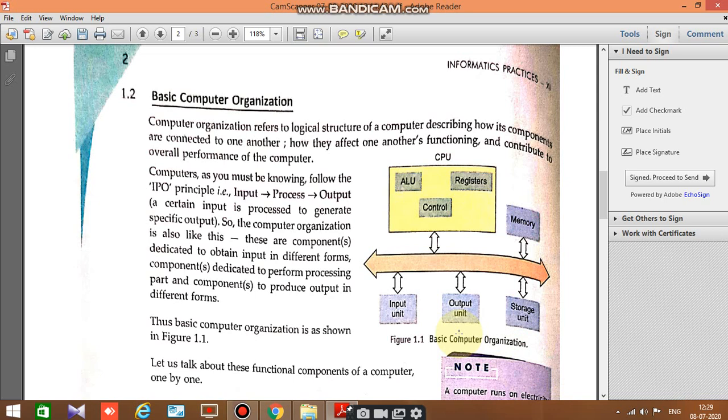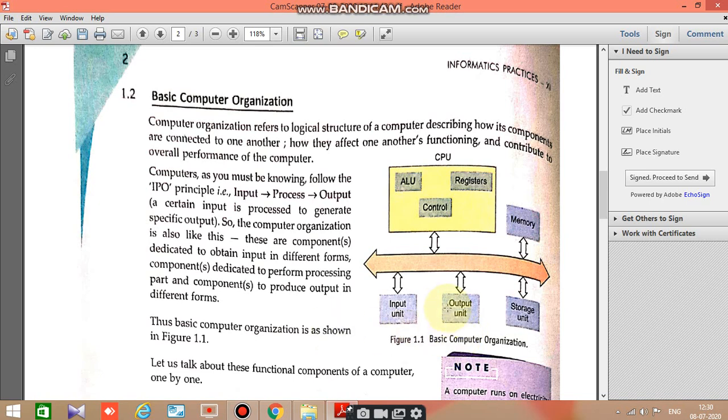And output device displays the information in meaningful form, and it can be either in the form of soft copy or hard copy. Soft copy means when it displays the information on the screen, that is called soft copy, and when you are taking its print out on a paper, that is called hard copy.